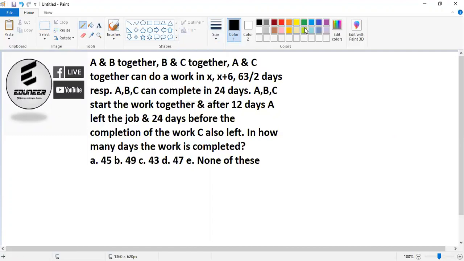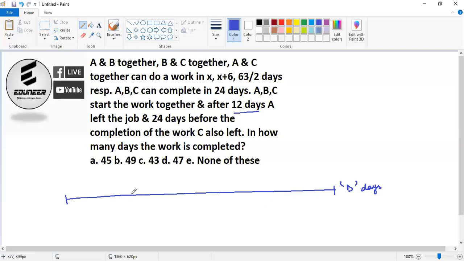Okay, so to answer this question, I would be dividing the entire question into three timelines. Just understand the timeline. The timeline would be something like this. Let's say this is the total entire work done in D days, capital D. So let's say they're taking D number of days, capital D, to complete that work. Now I would be dividing them into three parts. One part would be for the first 12 days. This is one part.